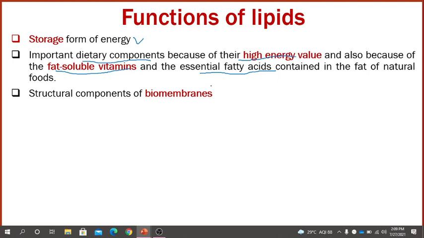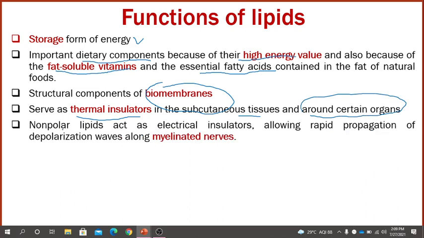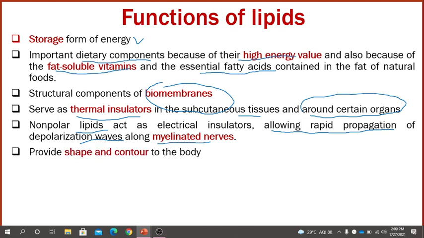It is a structural component of various biomembranes in our body. It serves as a thermal insulator in the subcutaneous tissues around certain organs. Non-polar lipid also acts as an electrical insulator, allowing the rapid propagation of the depolarization wave along myelinated nerves. It provides the shape and contour of our body.